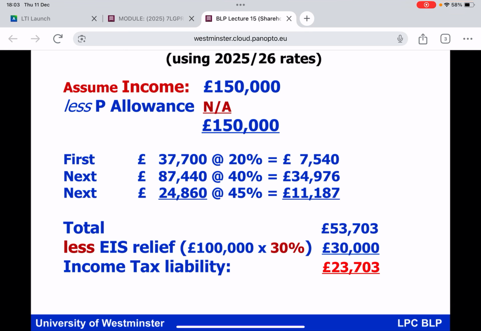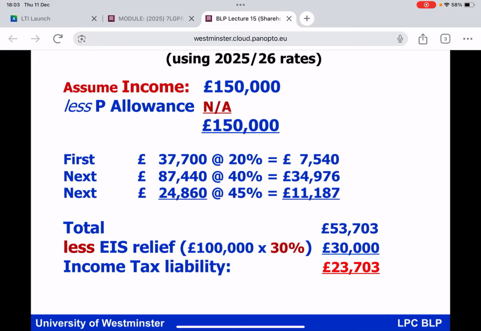Here we go. EIS income tax relief using 2025-26 rates. Assume that this individual who has sold the painting is going to stick the £100,000 cash into the EIS qualifying company. Assume this individual has got a very healthy income of £150,000 per annum. This is an interesting slide. You would very quickly say that individual is not going to get a personal allowance, because you may well recall that the personal allowance is withdrawn at a rate of £1 for every £2 in excess of £100,000 of income. So, total income is £150,000, but all of it is taxable.